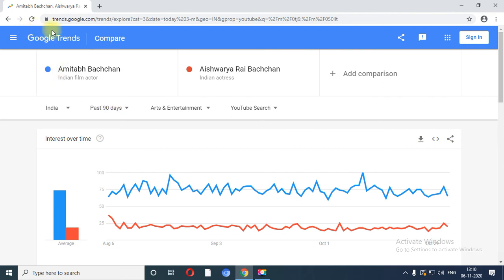So when a question is asked in the exam about Google Trends, you can use any search term like Amitabh Bachchan and Aishwarya Rai. Right now they are both film actors, and I have used a comparison chart using Google Trends. Over here you can select the location. Over here you can select any criteria based on the time duration.